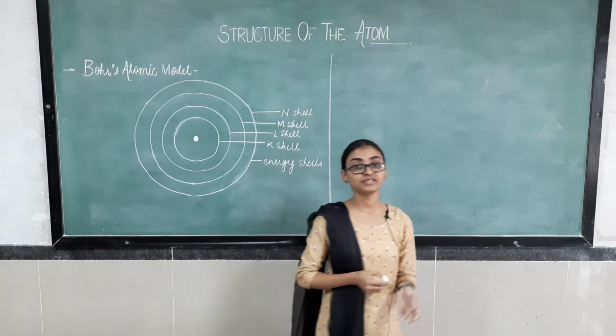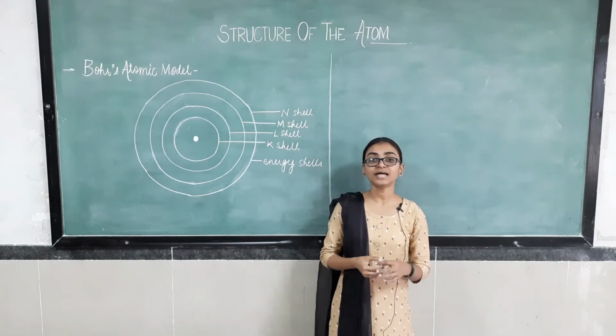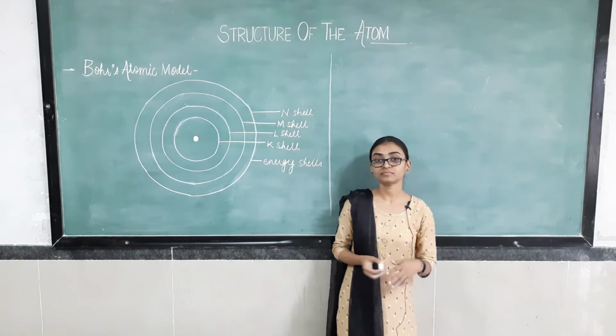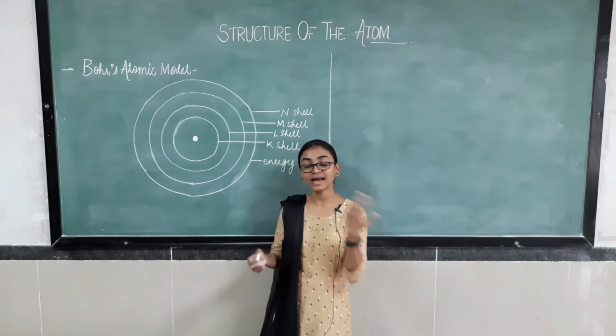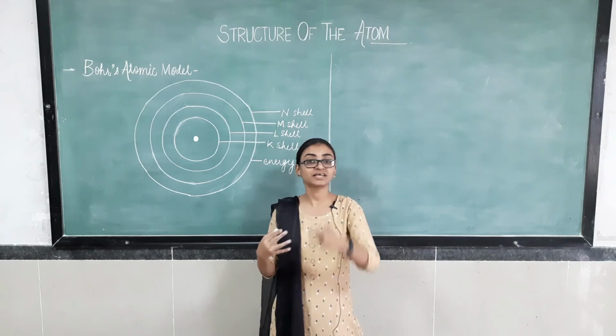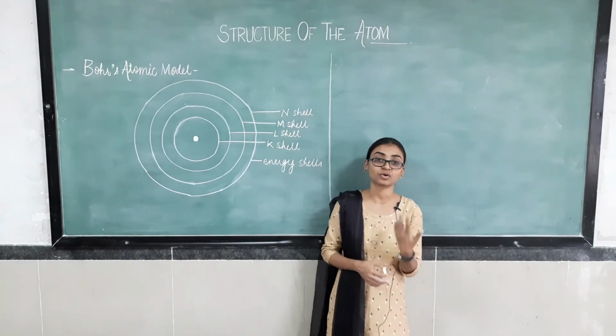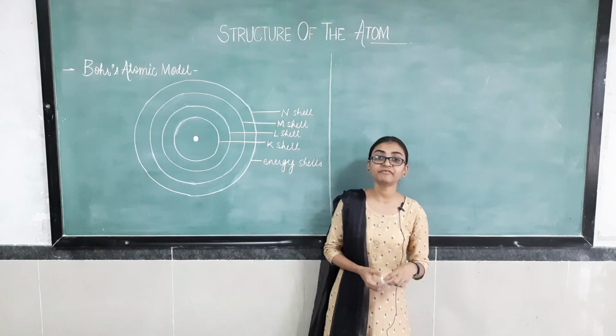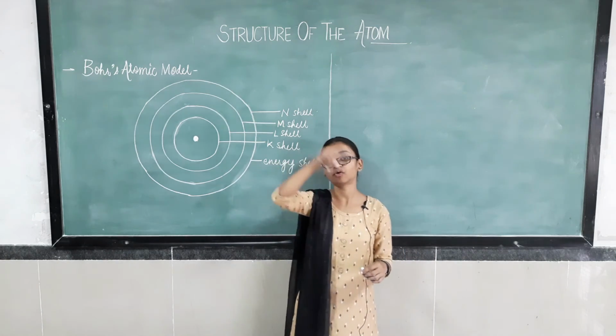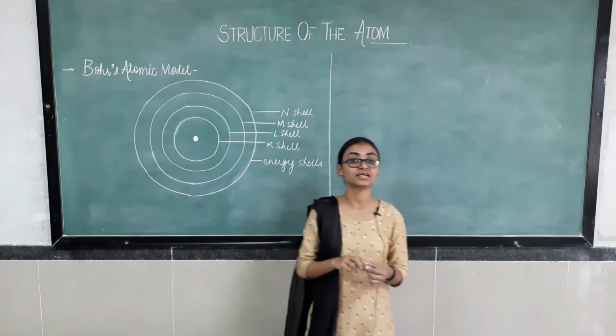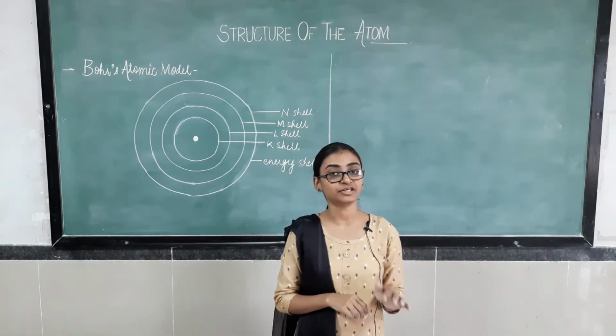So what were the features of Bohr's atomic model? He concluded that inside atoms there are some discrete orbits in which electrons are revolving, and while revolving in that particular orbit, the electron does not radiate any energy.